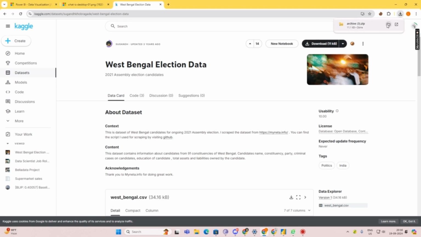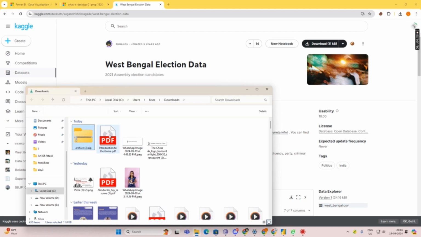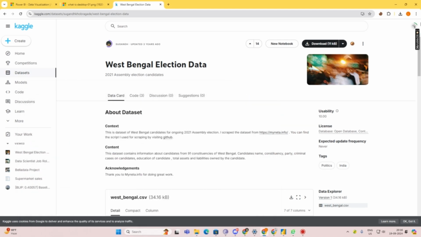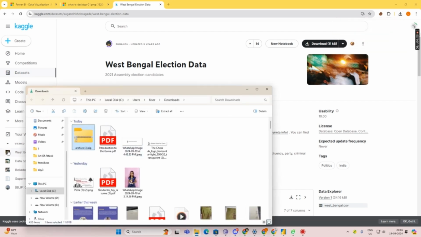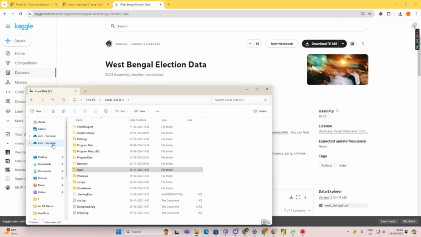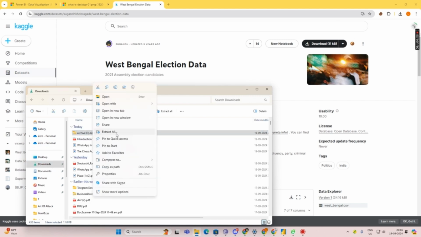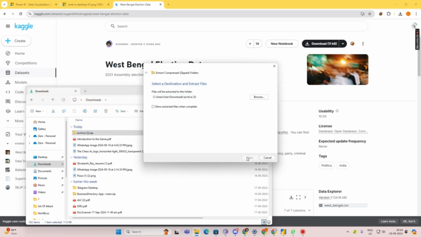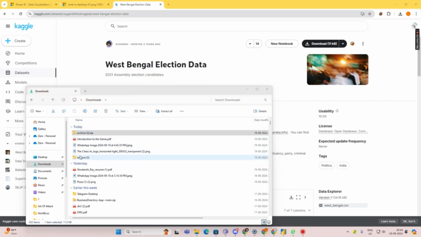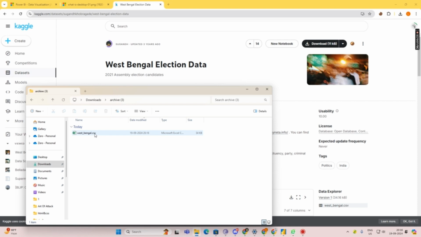Now download it and you can easily see the data. We're going to look at the download in Windows, and first we need to extract it. After the extraction is done, we get the data.